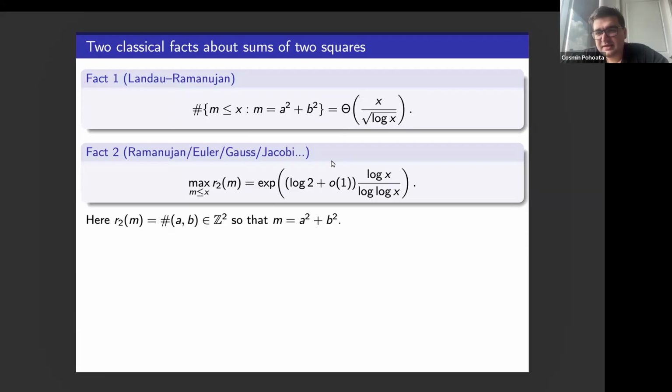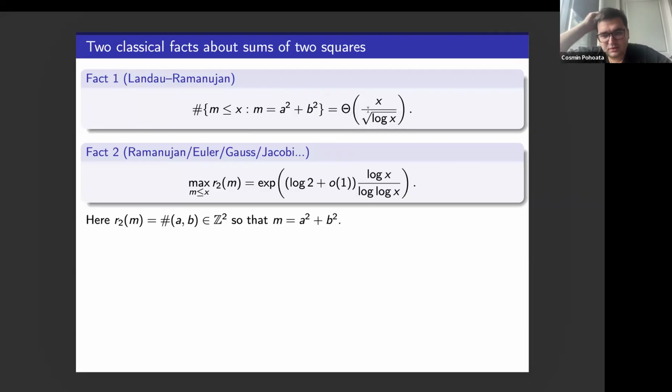The first one is this classical estimate regarding how many integers in a given interval from 1 up to x you can have that you can write as a sum of two perfect squares of integers a and b. And it's well known that the number of such integers m is on the order of x divided by square root of log of x. In fact, even more precise information is known nowadays, we know a prime number theorem analog of this with the right constant called the Landau-Ramanujan constant. But for the purposes of this talk, just the fact that there are roughly on the order of x over square root of log of x such integers m in this interval is enough.